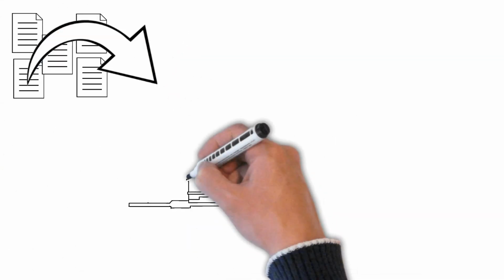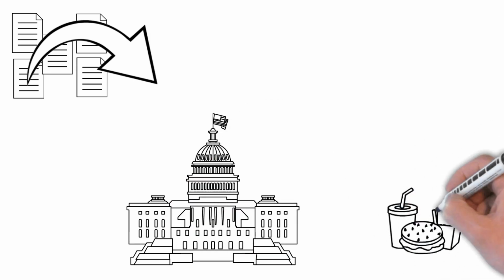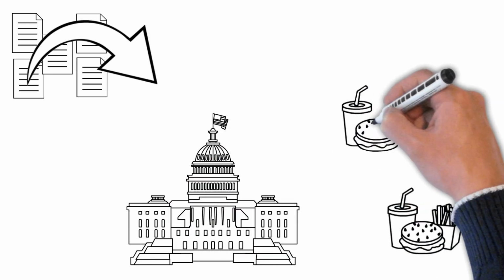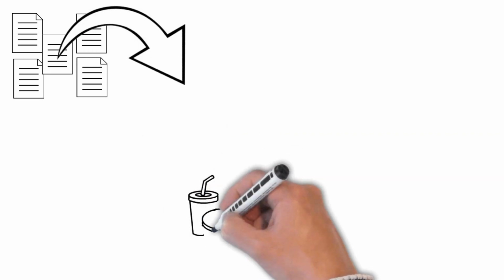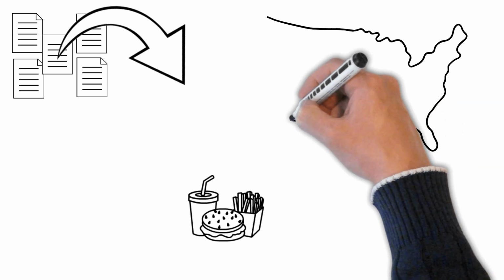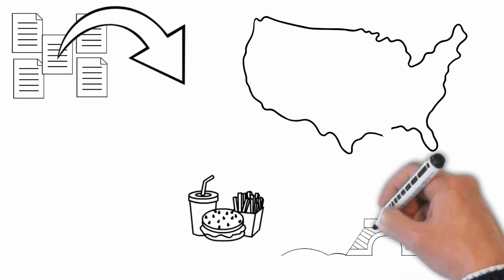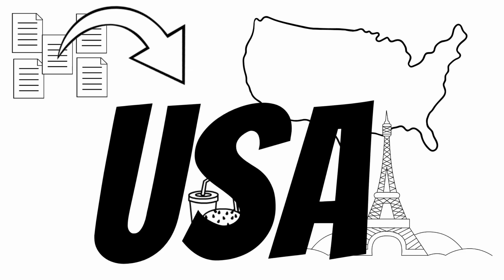The second travel document mentioned the US Capitol once, but it mentions fast food, hamburgers, twice. Hence, we will label it as USA. The third document mentions hamburgers once. It also has a drawing of the USA map. But unfortunately, it mentions the Eiffel Tower once. And even though it mentions the Eiffel Tower once, we will still label it as USA because it had the USA map and fast food.